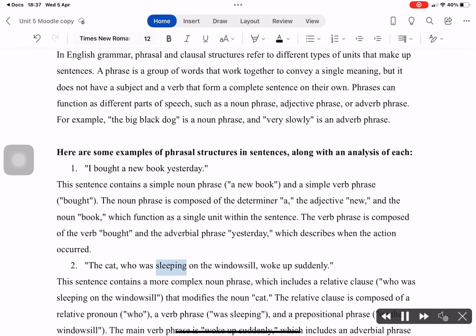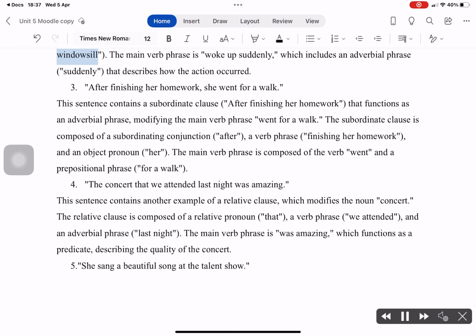2. The cat, who was sleeping on the windowsill, woke up suddenly. This sentence contains a more complex noun phrase, which includes a relative clause, "who was sleeping on the windowsill," that modifies the noun "cat." The relative clause is composed of a relative pronoun, "who," a verb phrase, "was sleeping," and a prepositional phrase, "on the windowsill." The main verb phrase is "woke up suddenly," which includes an adverbial phrase, "suddenly," that describes how the action occurred.